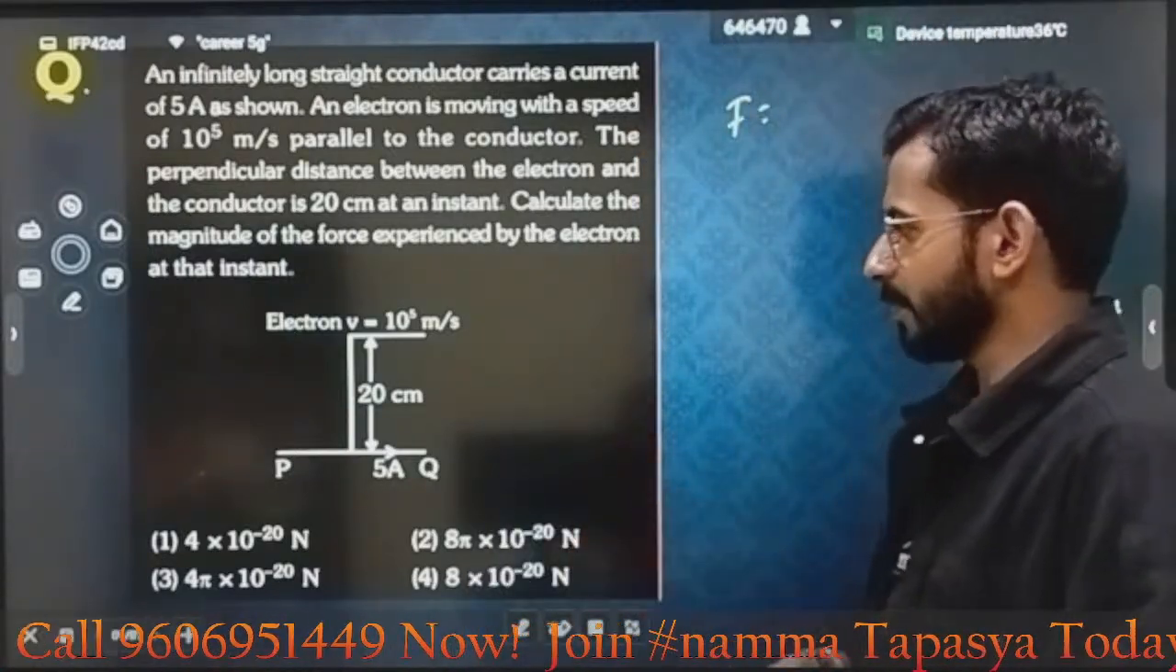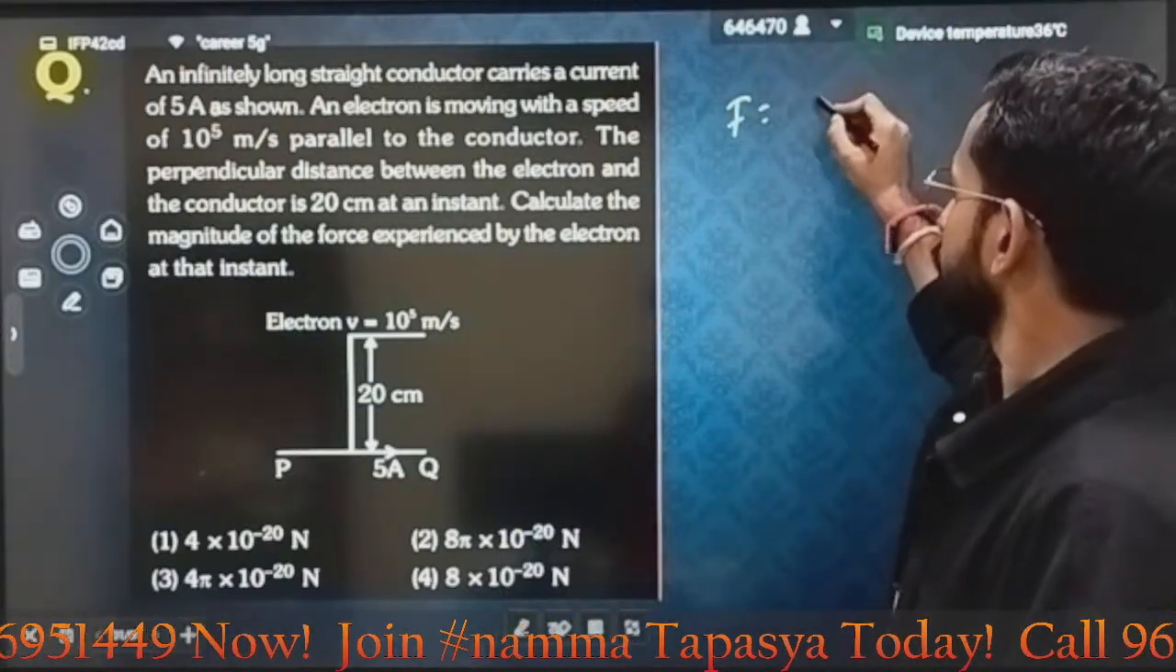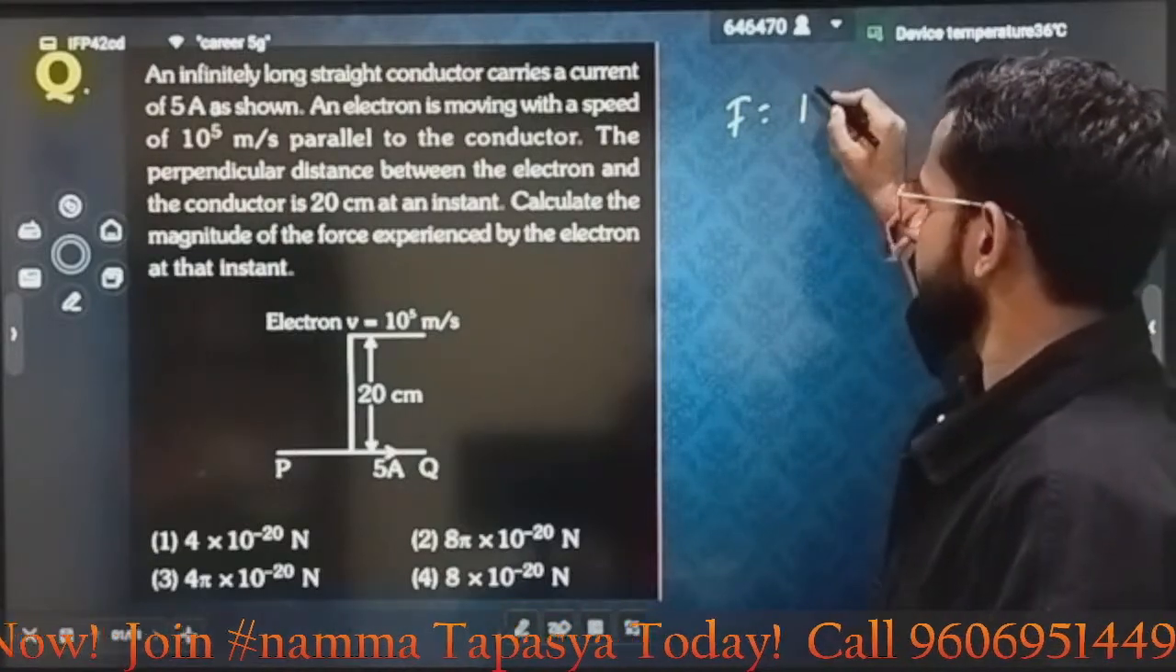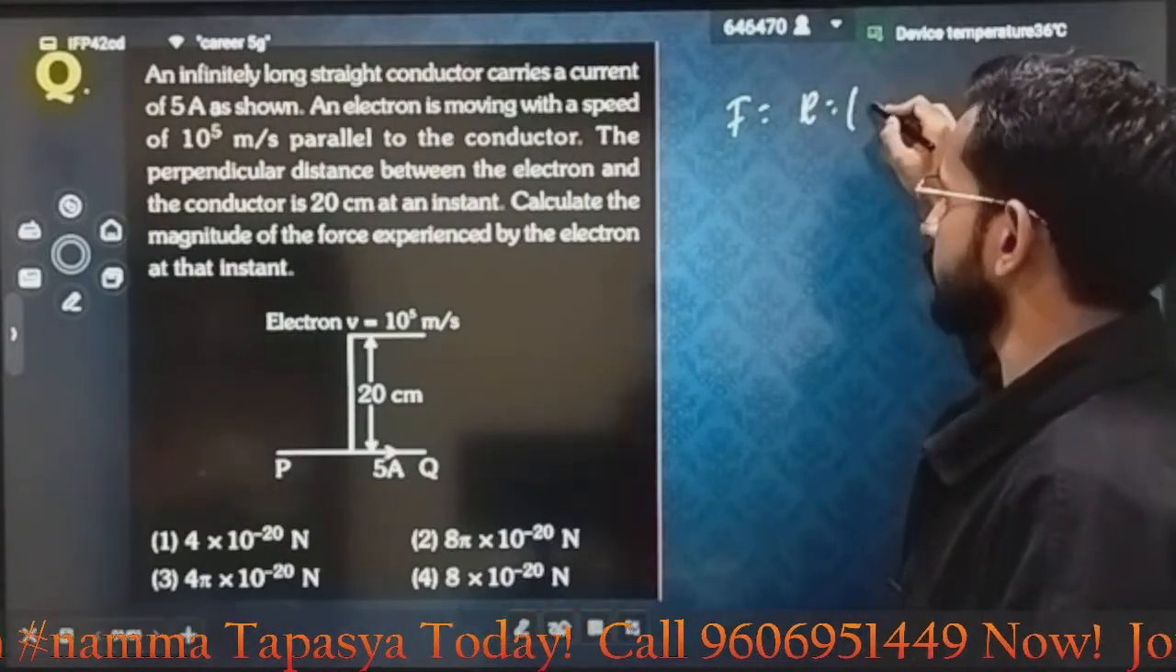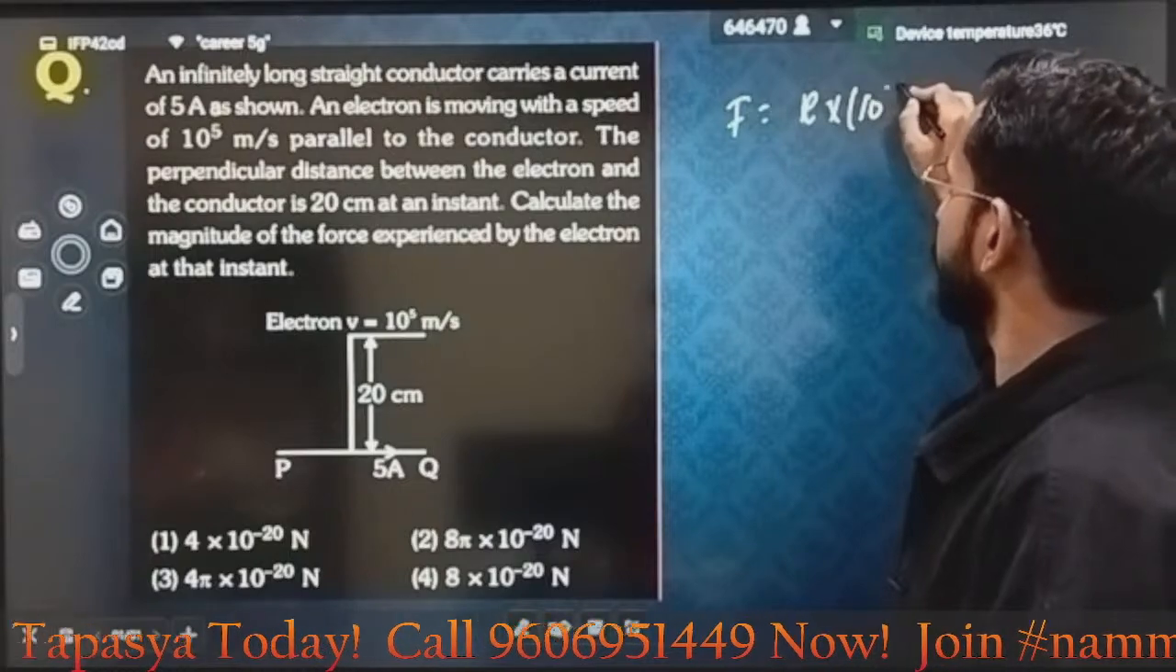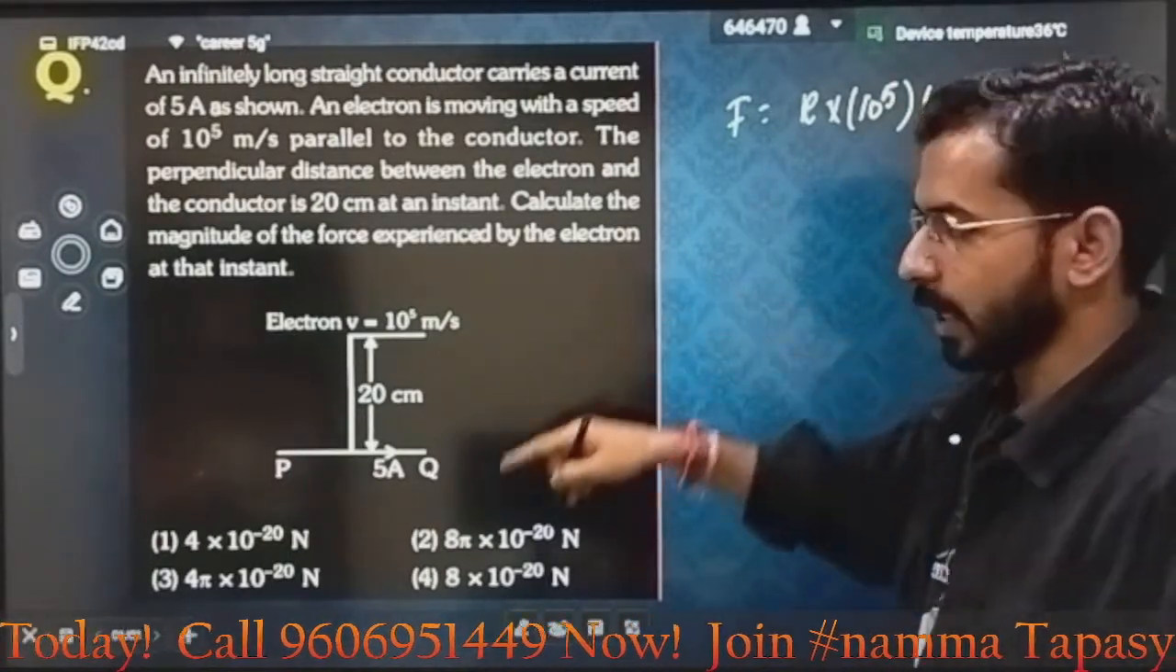Now all the values are given. I just have to write the answer. Q, the charge, is how much? Obviously the charge of an electron, into velocity. Velocity is equal to 10 power 5, into magnetic field. Now how will you write the magnetic field?